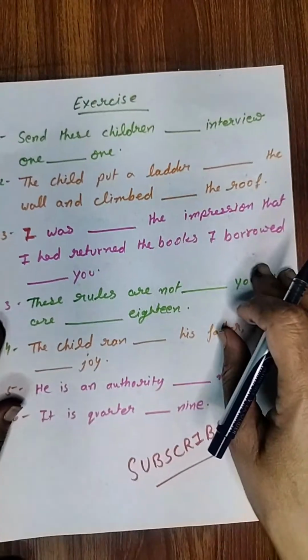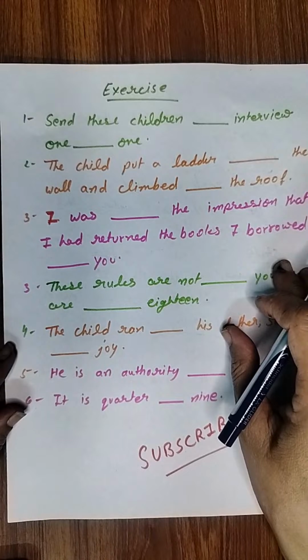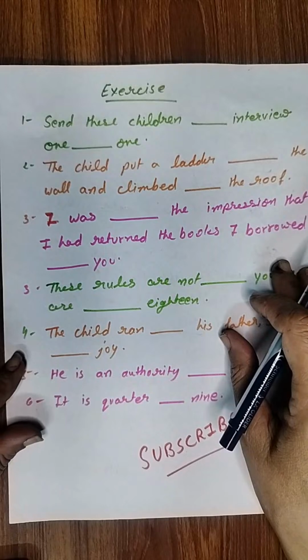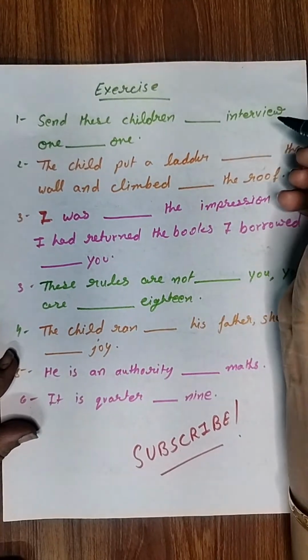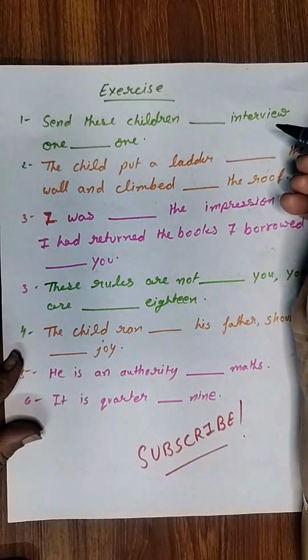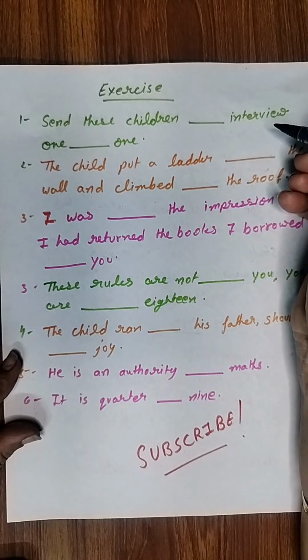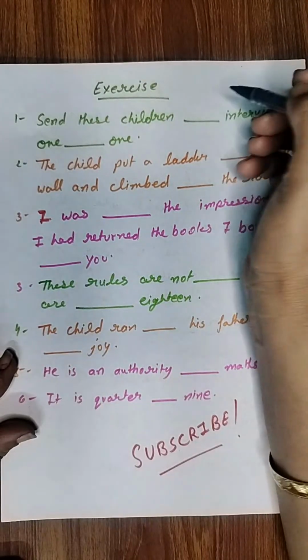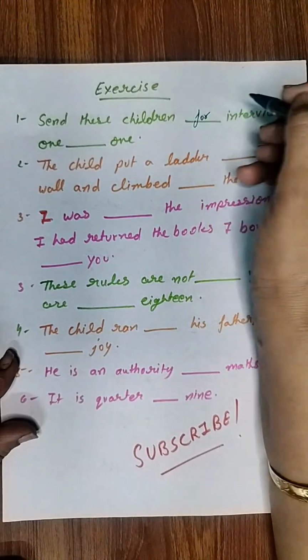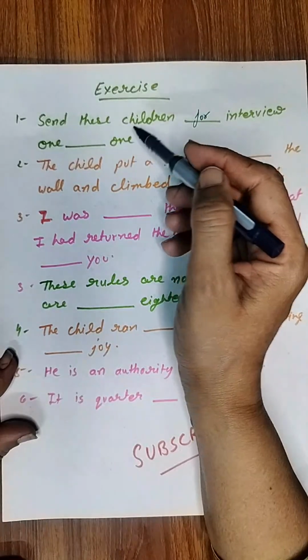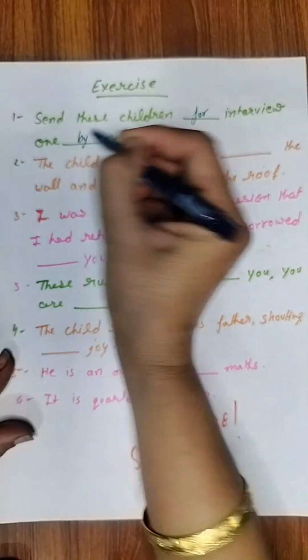Then yes, it's exercise time. So now we will do some sentences, then the things will become much more clear. Send these children dash interview. Yes, you may write in the chat box very quickly. Type your answer. I don't think that it takes much time. So type very quickly. Send these children for interview. Yes, what should be written here? One by one.